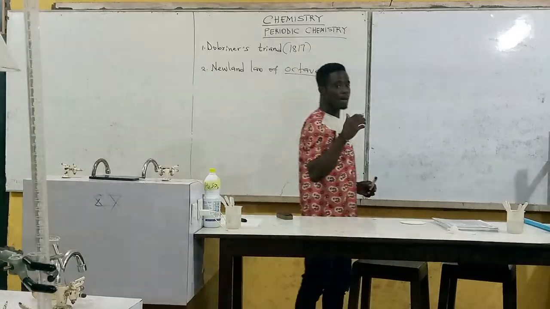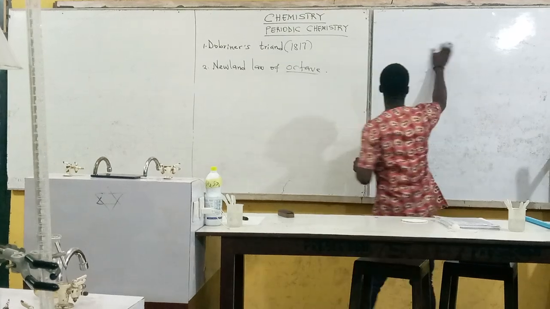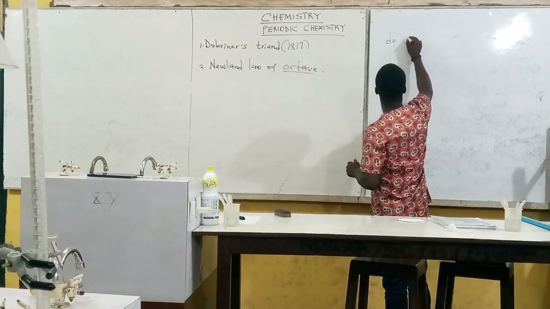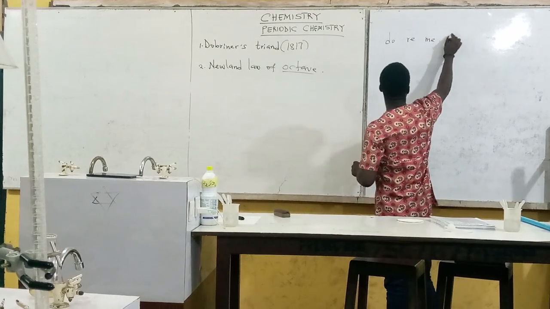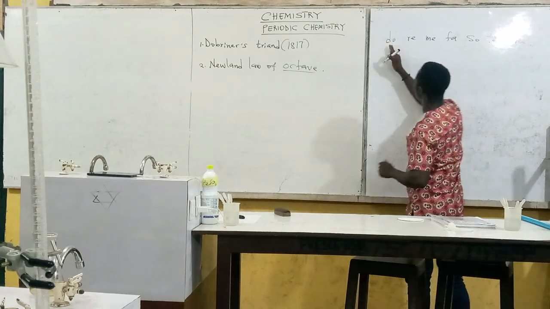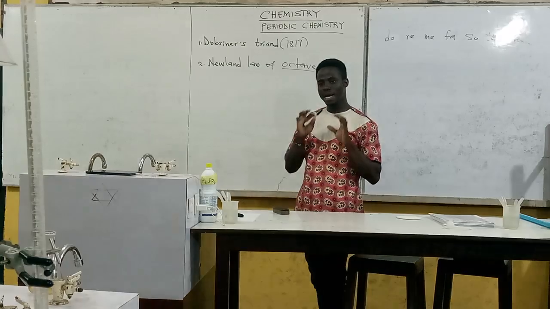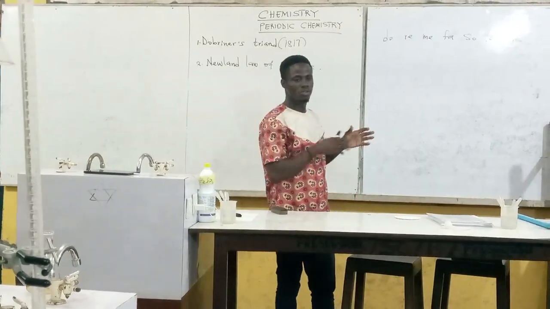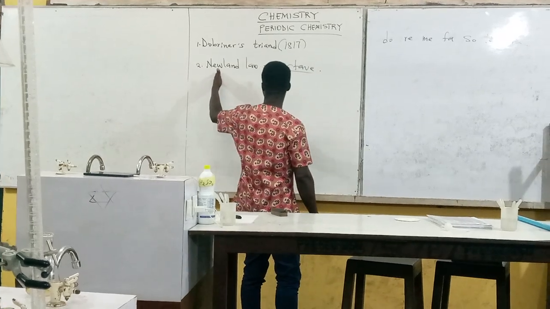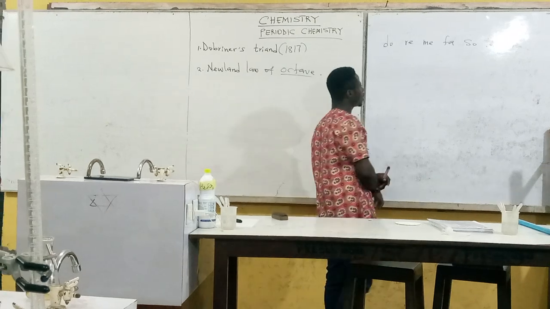But in this presentation, we are familiar with these musical terms like do, re, mi, fa, sol, la, ti, do. So that is a musical term. That was a musical term this scientist was using to group his elements. So we call that principle Newland's law of octave. Now, what is Newland trying to do?